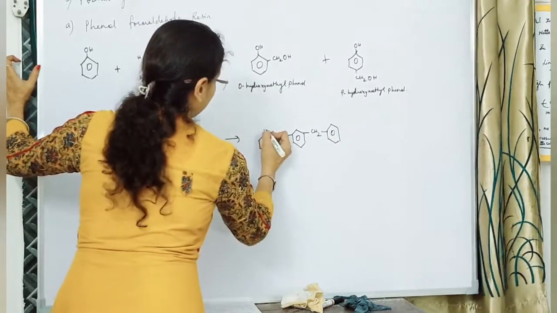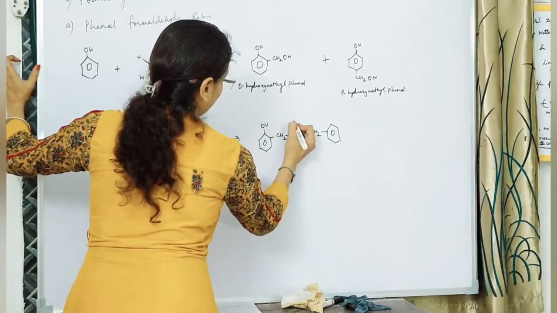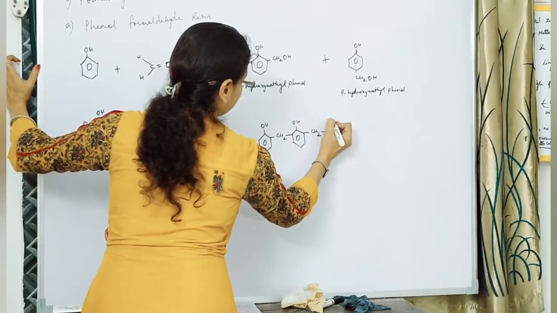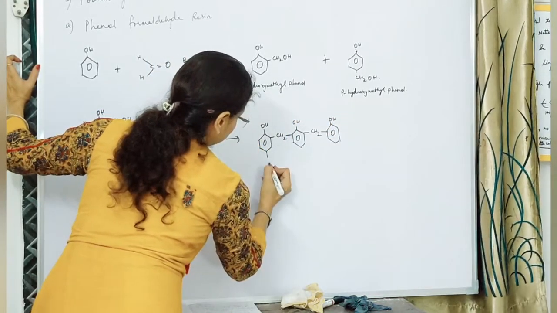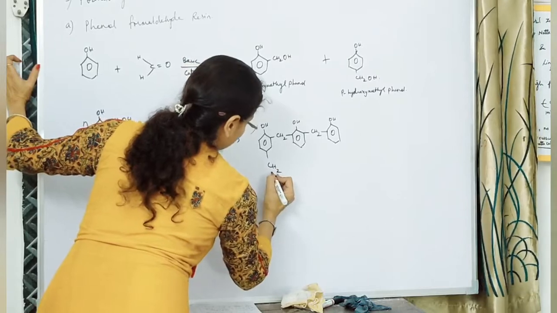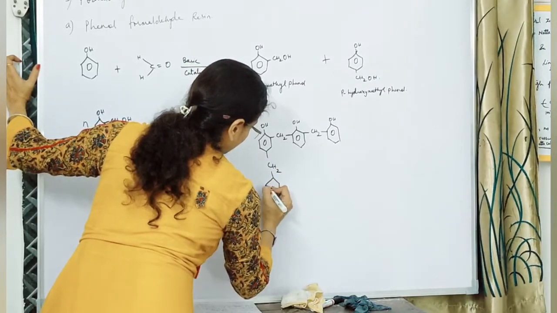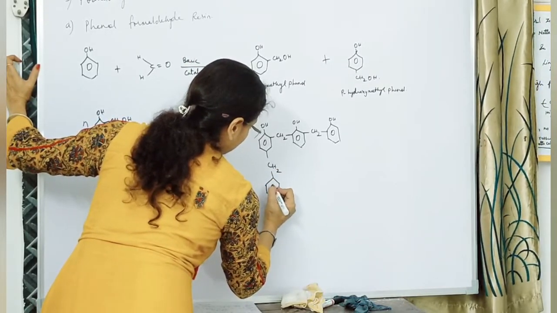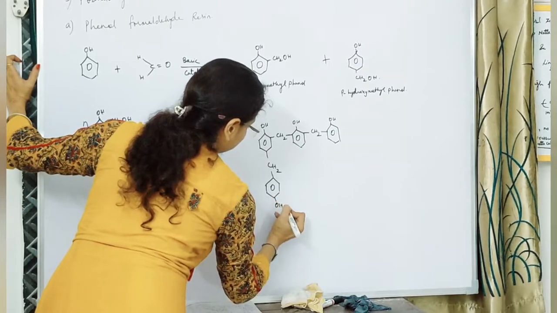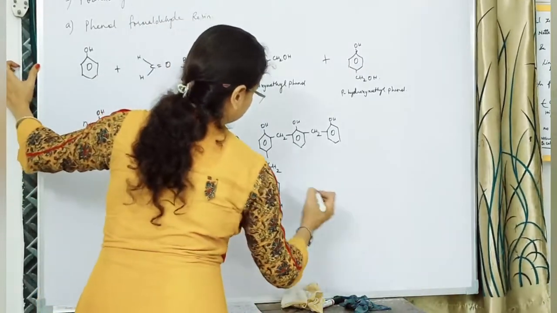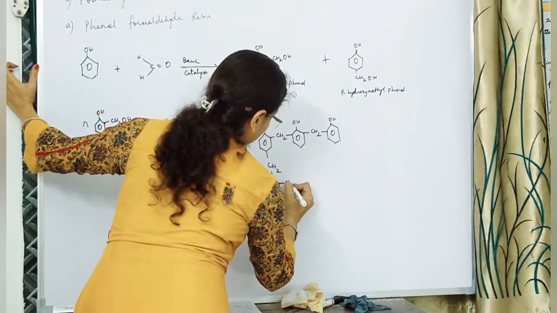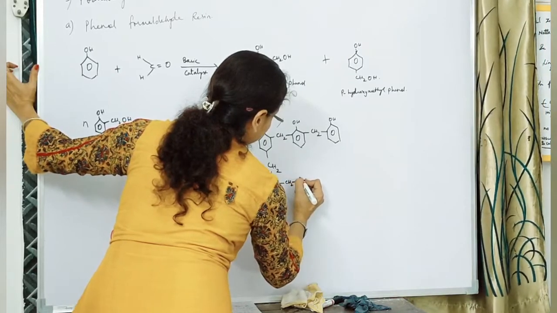There will be one OH on all of them. From here you will attach one more CH2. Draw this phenol ring over here, that is OH. Again you have to connect it to another one.